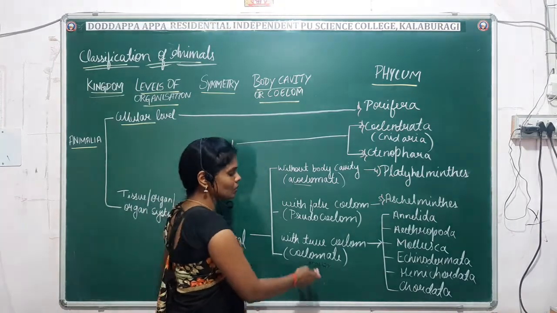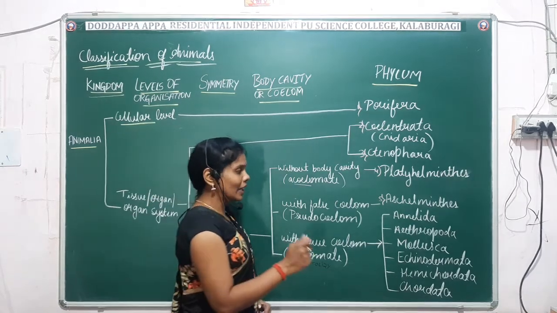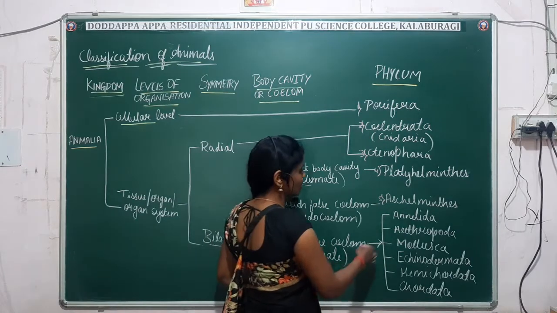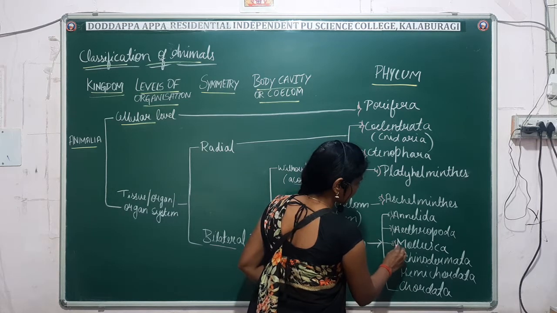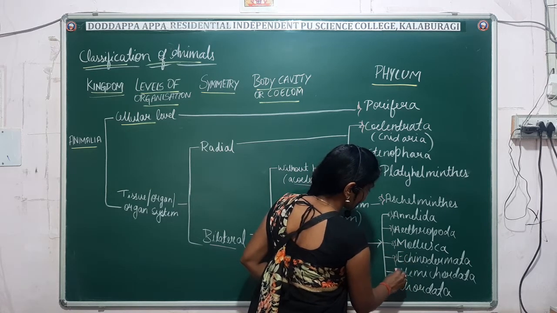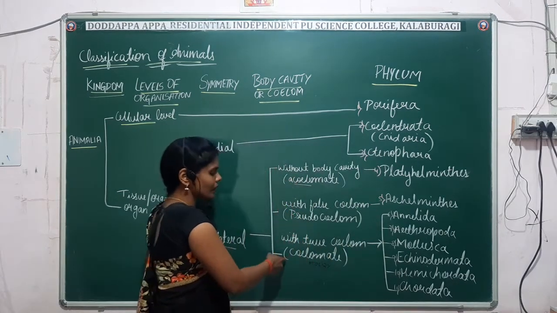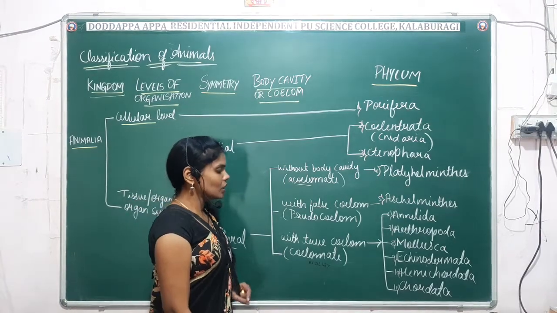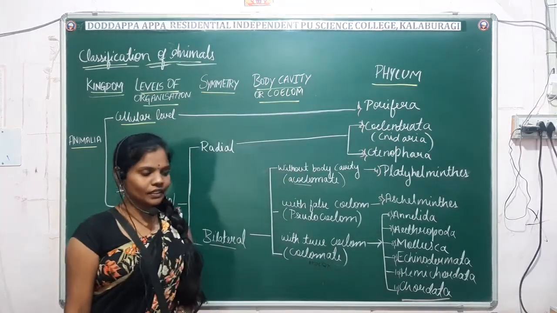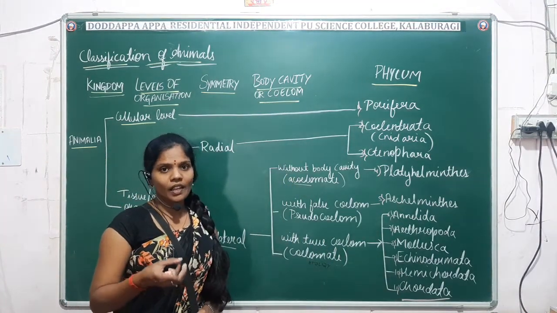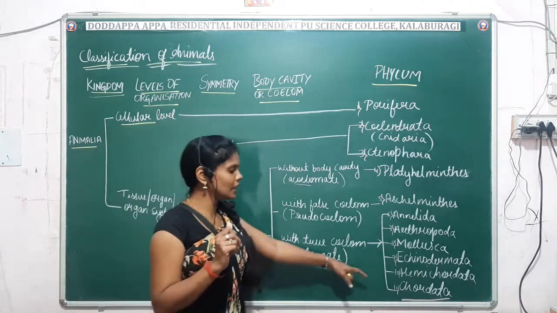Next comes the true coelom or the coelomate animals, where the body cavity is present between the body wall and the alimentary canal. So which are the phyla which come under this? Annelida, Arthropoda, Mollusca, Echinodermata, Hemichordata, and last comes the Chordata. All these phyla are coelomates, meaning they have the true coelom. In the chordates, we will be studying five different classes: fishes, reptiles, amphibians, aves and mammals. So these are the five different classes we will be studying in the chordates.